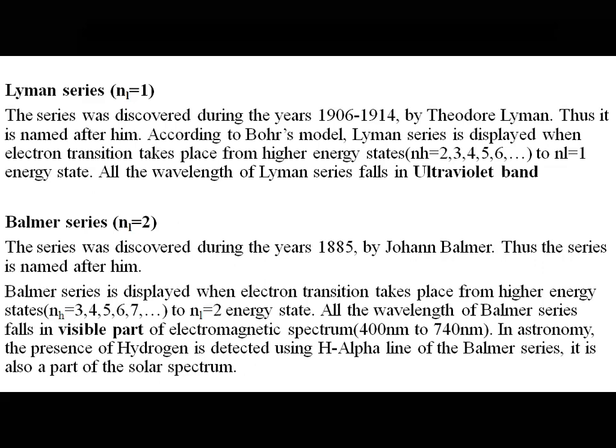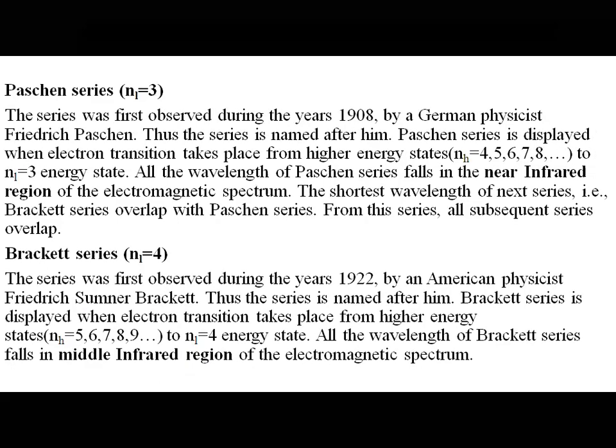Balmer series is displayed when the electron transition takes place from higher energy states 3, 4, 5, 6, 7, up to infinity, to n1 equal to the second energy state. All the wavelengths of the Balmer series fall in the visible part. Lyman series, ultraviolet. Balmer series, visible part of the electromagnetic spectrum, that is between 400 nanometer to 750 nanometer. In astronomy, the presence of hydrogen is detected by using the hydrogen alpha line of the Balmer series. It is also part of the solar system.